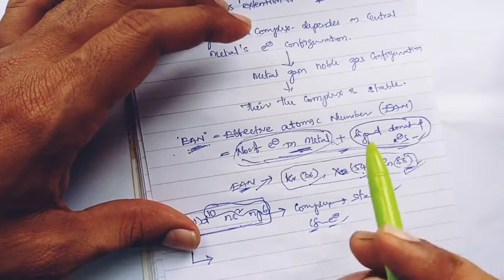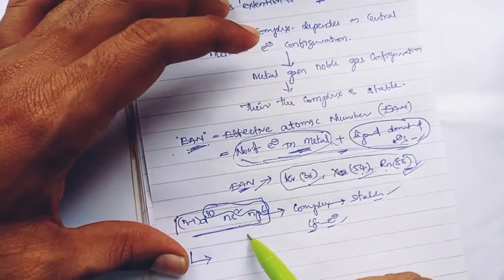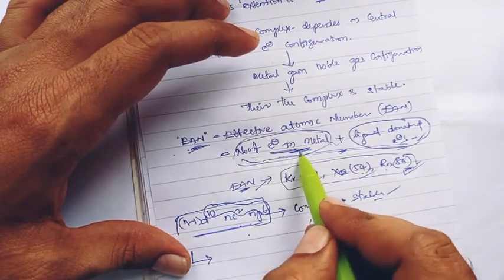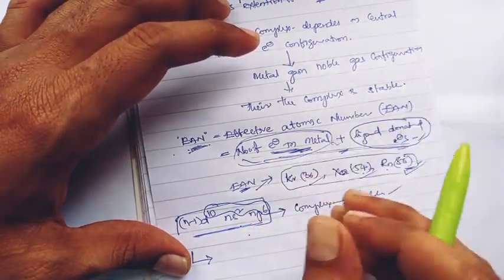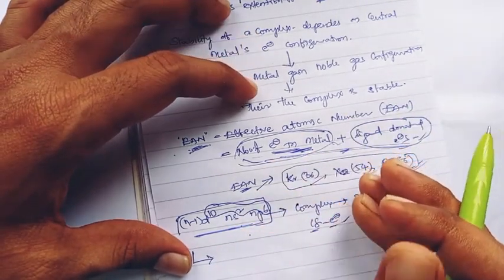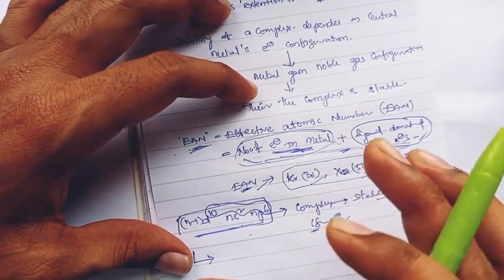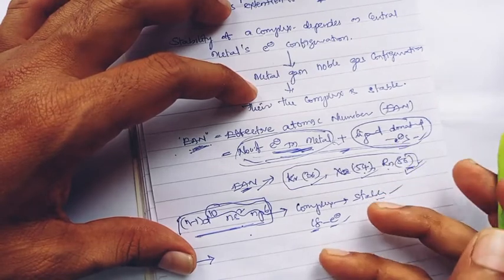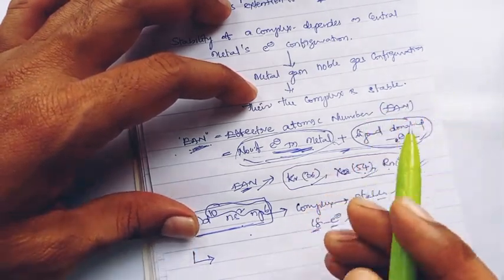But in the 18 electron rule, he considers only the valency electrons of the metal, not the total number of electrons in the metal, together with the ligand donated electrons.